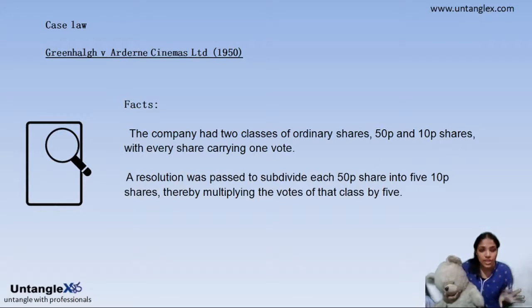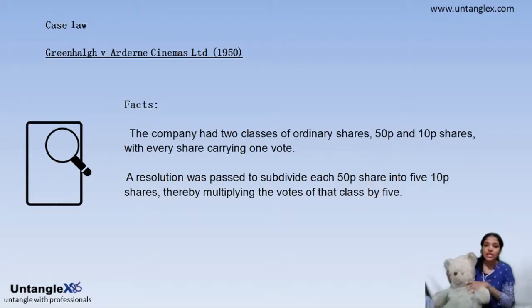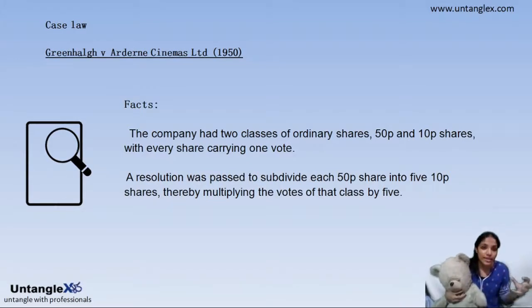So they have two classes. I have the 50p shares, and this Teddy is holding the 10p shares. Just think like that, and every share has one vote. And a resolution was passed, and it subdivided the 50p shares into five, that means five 10p shares each, and this will multiply the votes by five.